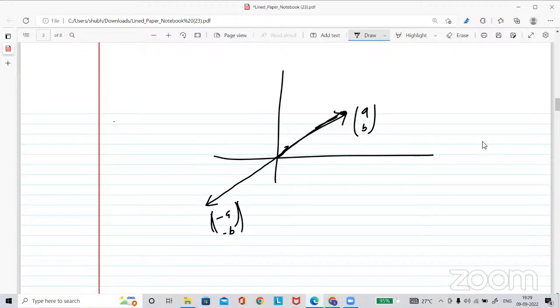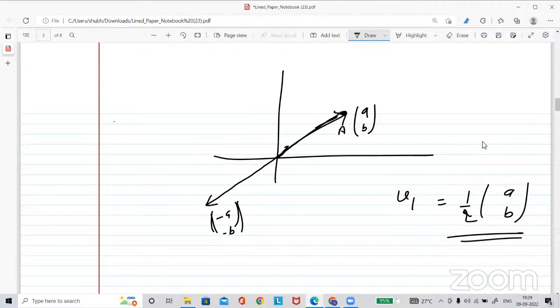Suppose I multiply with a half. Suppose this is V1, obtained as a scalar multiple, where the scalar I am multiplying is 1/2 with A and B. So V1 we obtain is this one. The length will be reduced here, but the direction will be the same. So it will be here somewhere, 1 by 2 A and B. Getting? Yes, sir.